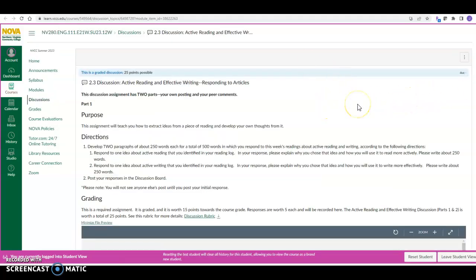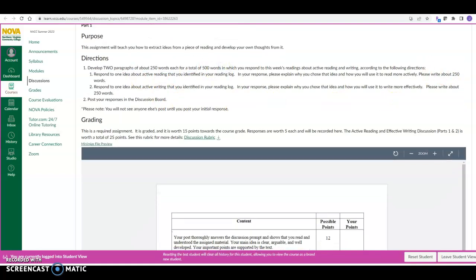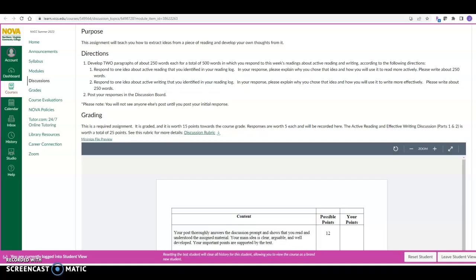Then 2.3 is a discussion, and 2.4 is your response to the discussion. It has 2 parts, your post and your peer response. Okay. Develop 2 paragraphs. These are big paragraphs if they're about 250 words. So that's a nice chunk of almost a page. But you're practicing writing with depth.